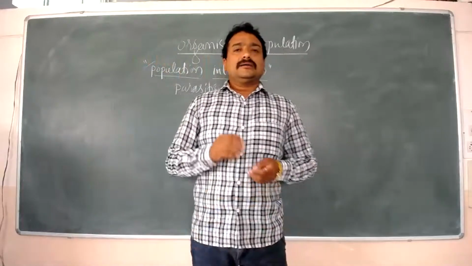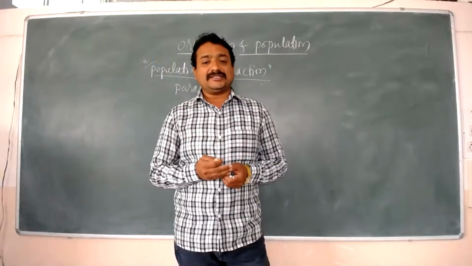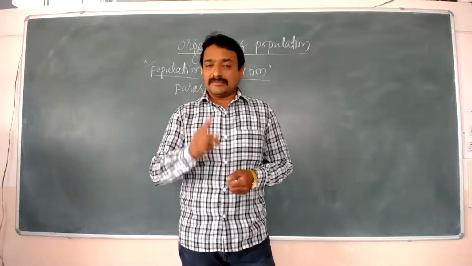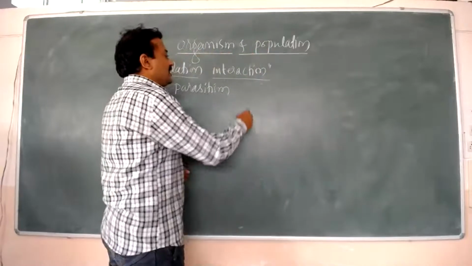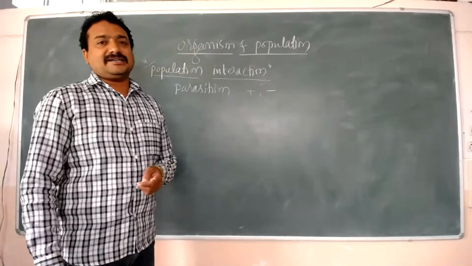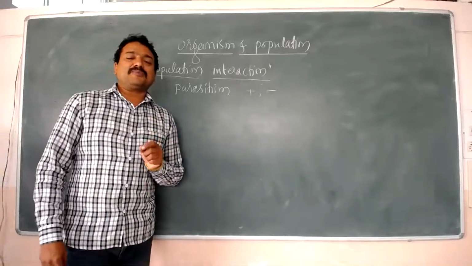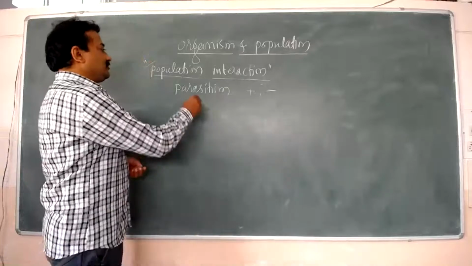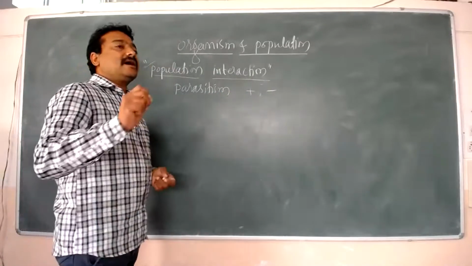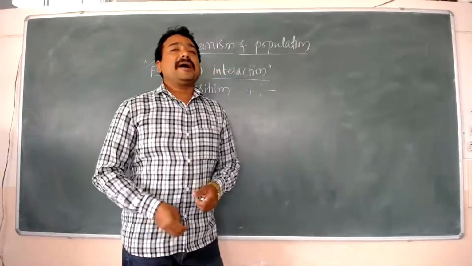This is a type of population interaction in which one organism is benefited and another organism is harmed. We can show it with the help of symbols like plus and minus. So parasitism is a type of population interaction in which one organism is benefited and another organism is harmed. Such a type of population interaction is called parasitism.